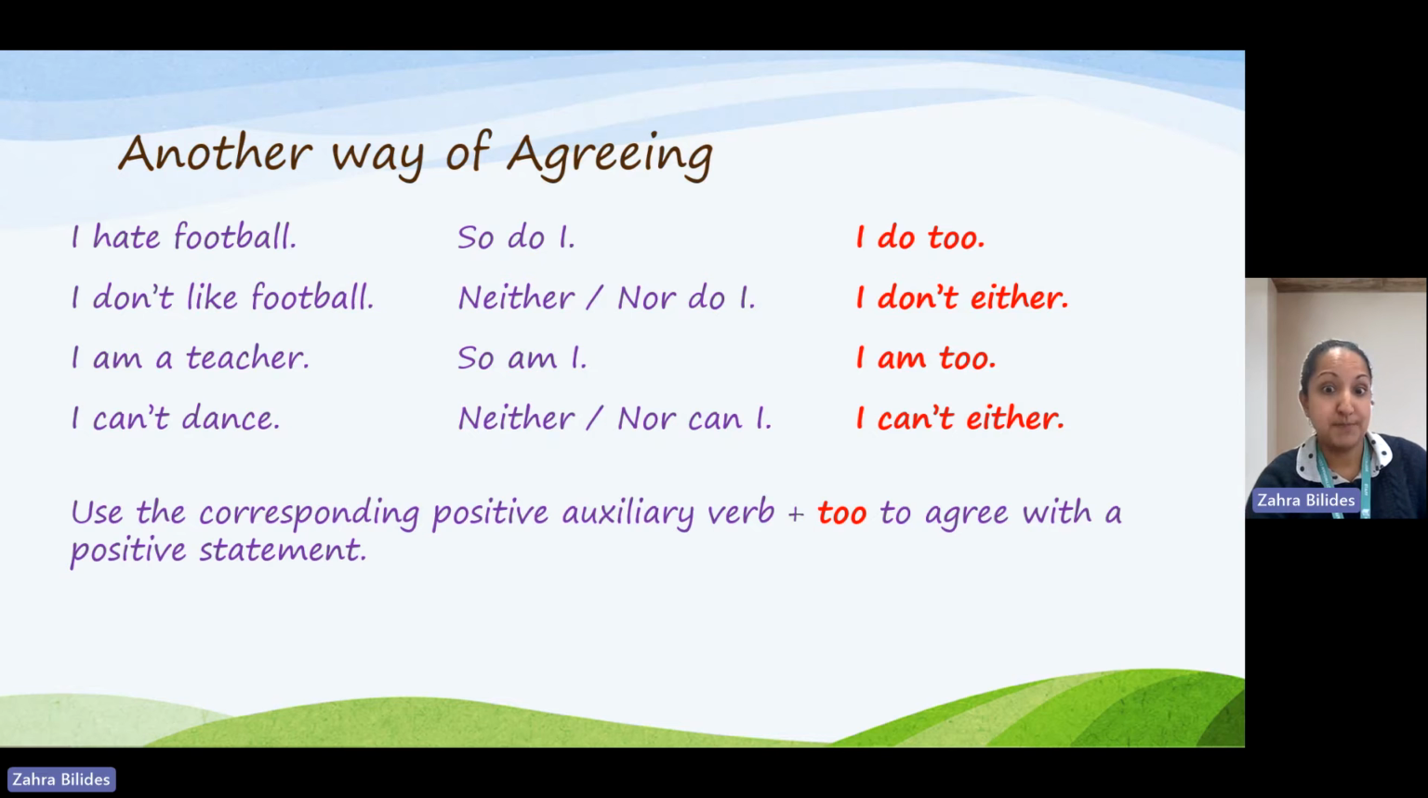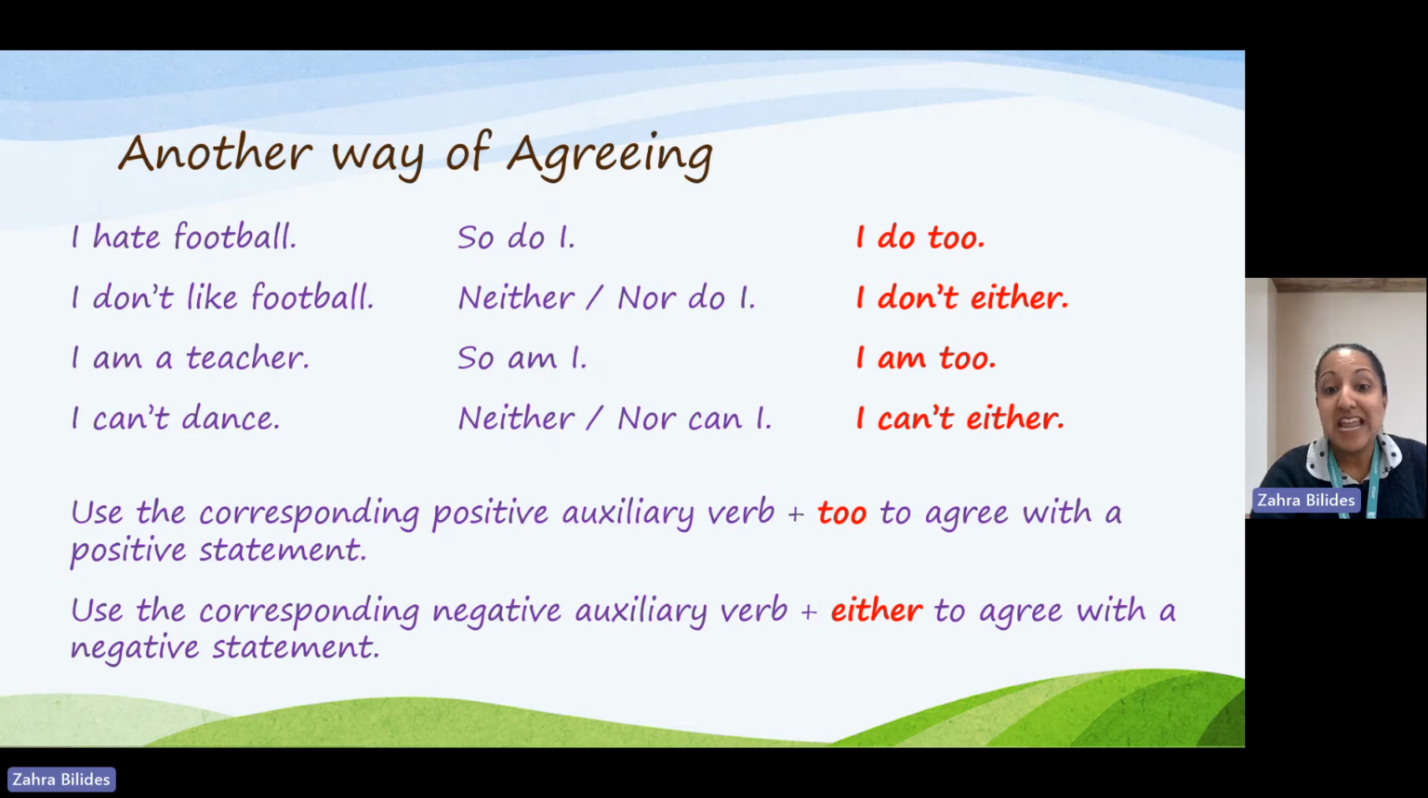We use the corresponding positive auxiliary verb with too to agree with a positive statement. So we don't swap it around this time. And we use the corresponding negative auxiliary verb with either to agree with a negative statement.